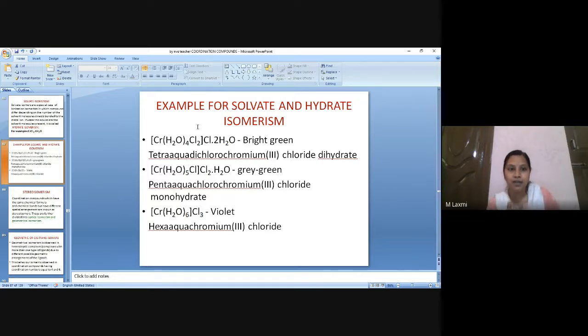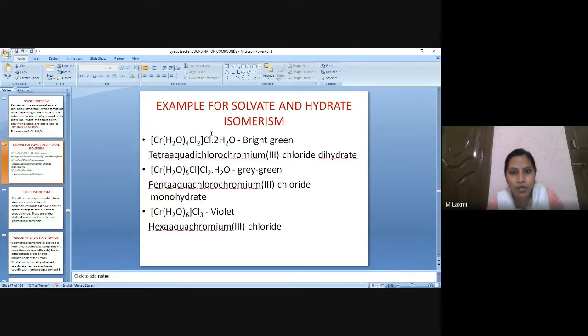So di, tri, tetra, penta should be named. How many times is water present? Four times, so tetraaqua. How many times is chlorine present? Two times, so tetraaquadichlorochromium. Finish. Then I have to write the oxidation number in brackets.